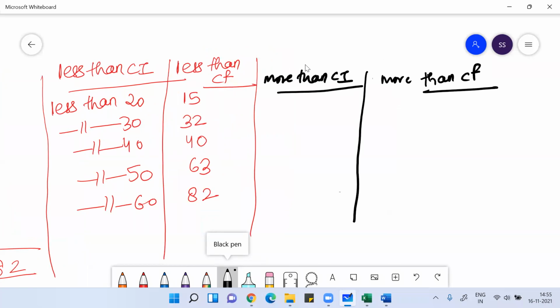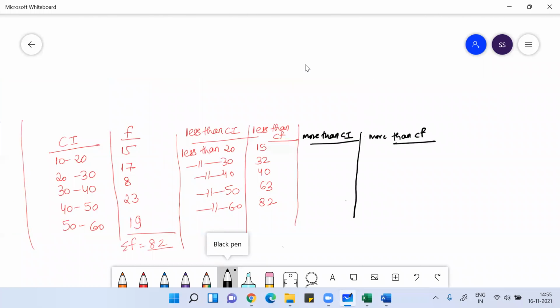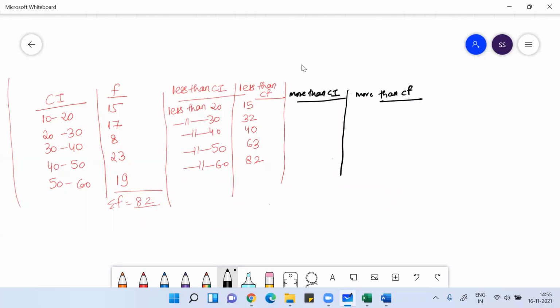If you write more than class interval with more than cumulative frequency, you use the term more than, and you use the lower limit: more than 10, more than 20, more than 30, more than 40, more than 50.